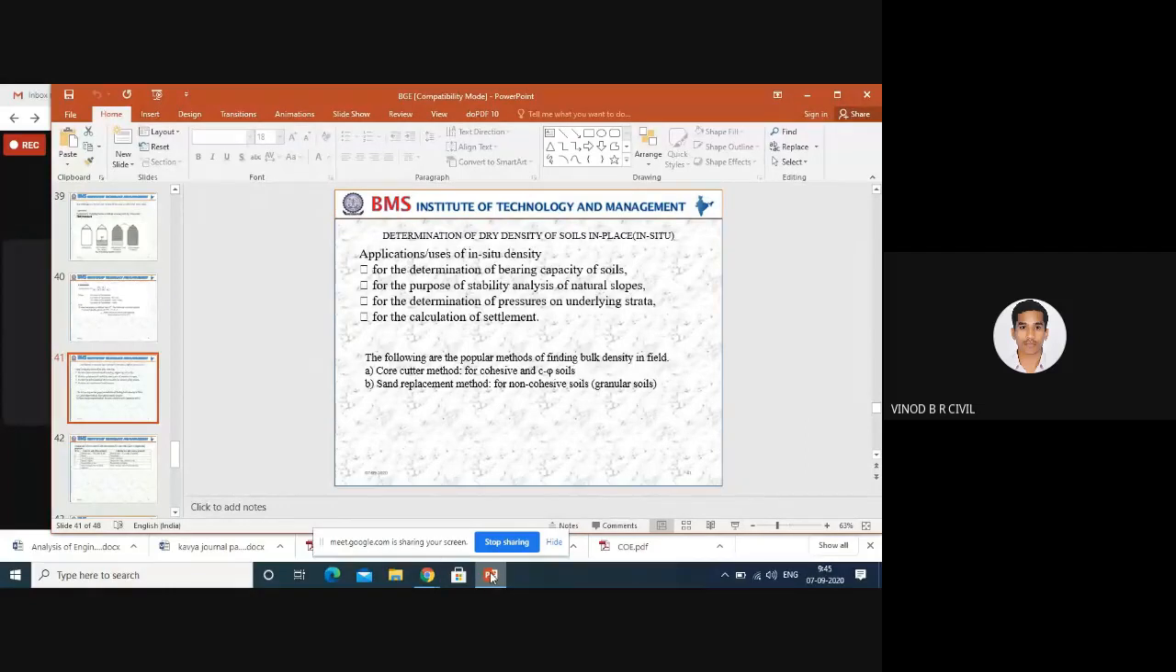First one is the core cutter method and the sand replacement method. Core cutter method is useful only for the cohesive soil. Sand replacement method is useful only for the non-cohesive soil, for example, granular soil or some of the boulder soils.